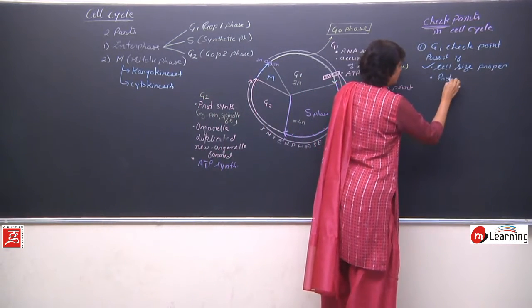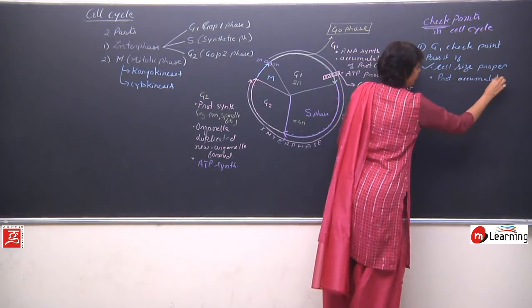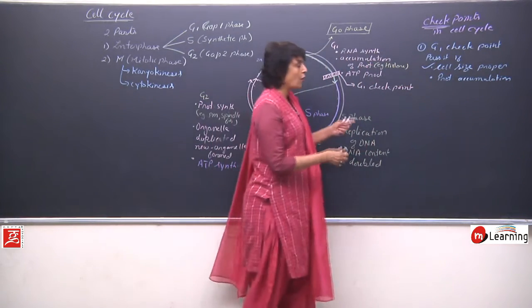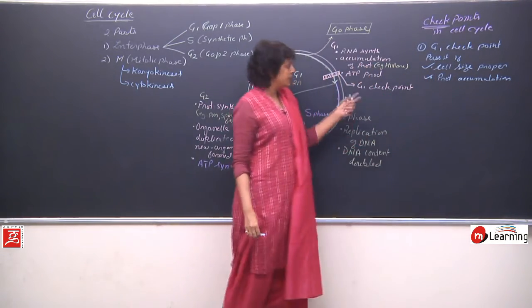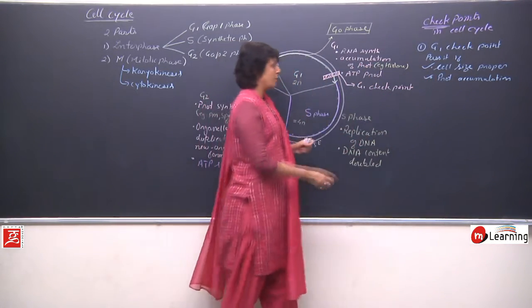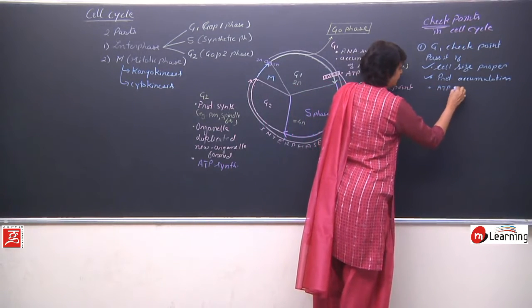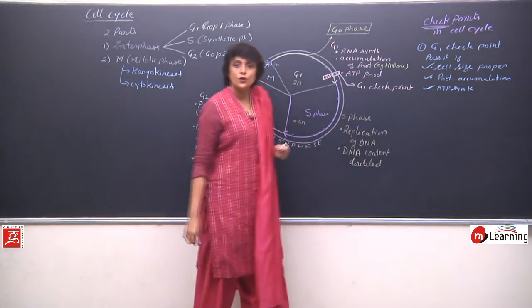Protein accumulation: if protein accumulation for S phase is proper, all histone proteins and everything is synthesized, then the cell crosses this checkpoint. Is sufficient ATP synthesized? Then this checkpoint is crossed.